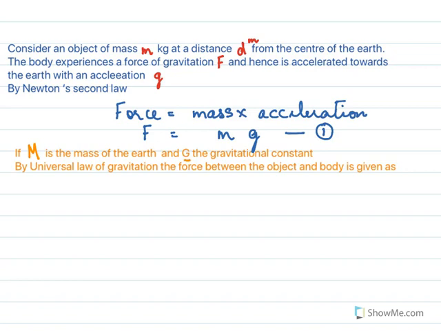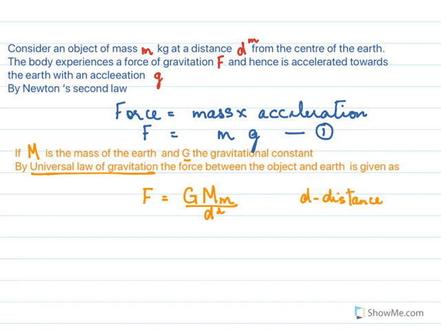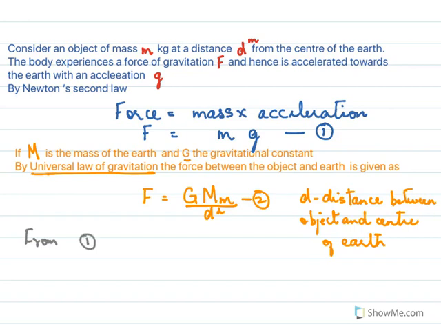Now if M is the mass of the earth and G is a gravitational constant, then by the universal law of gravitation, the force between the object and the earth is also given as F equal to GMm over d square, where d is the distance that we have already written earlier, the distance between the object and the center of the earth. This is equation 2.